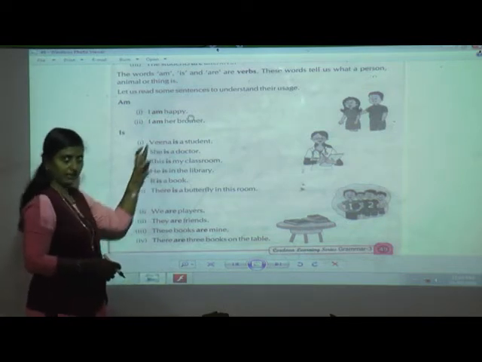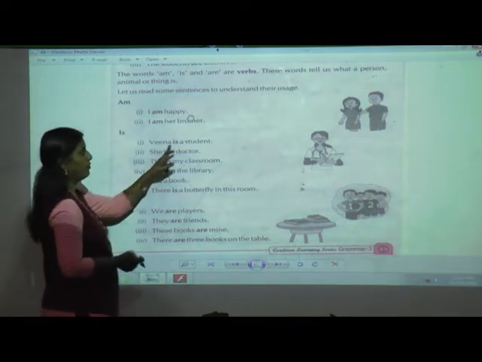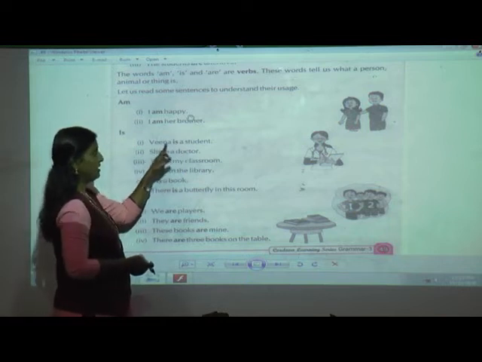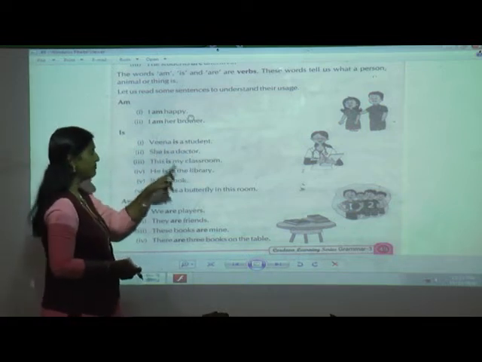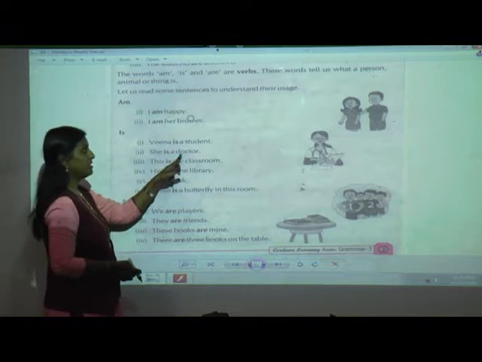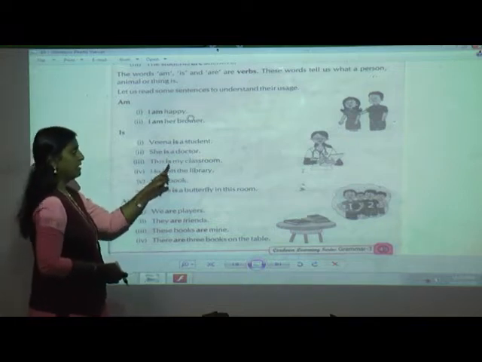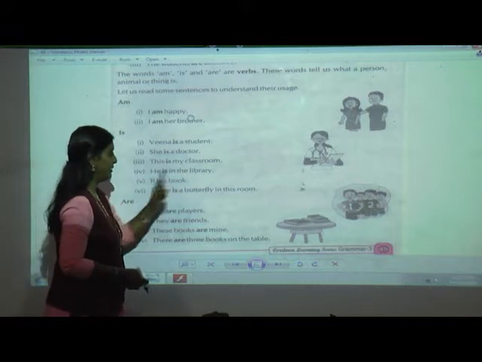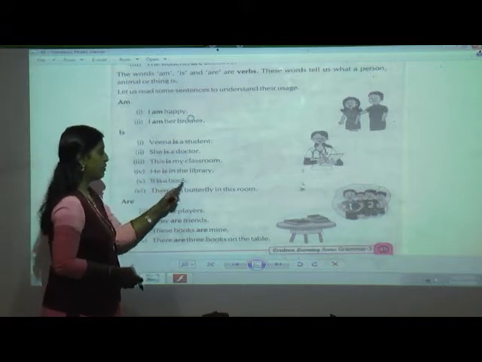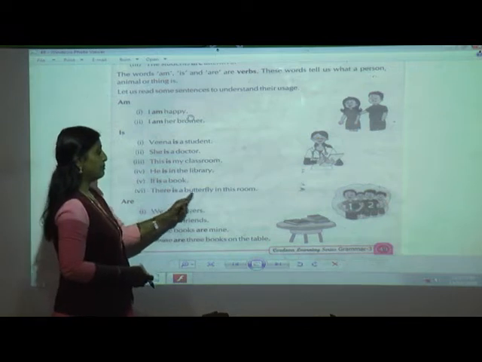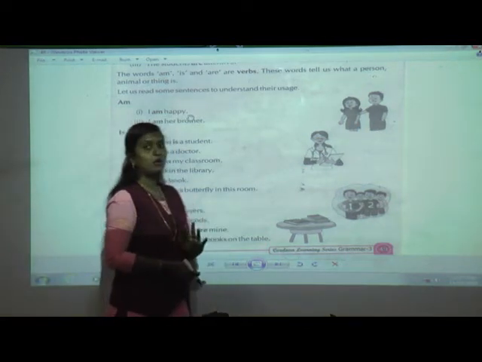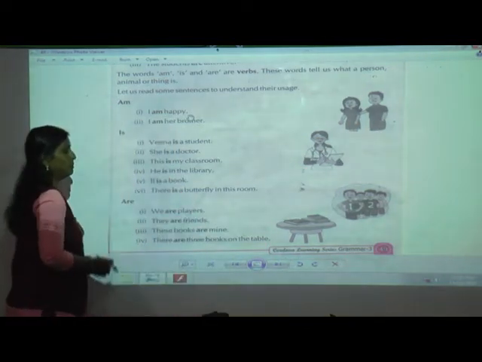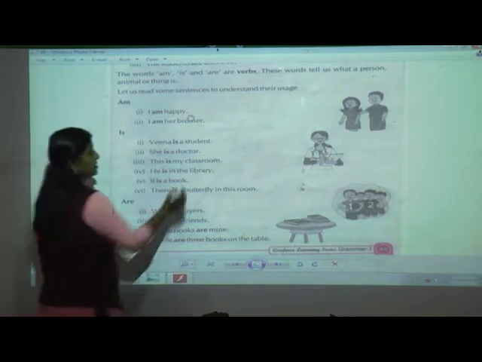Now first we will read the sentence and then I will tell you how we have used this is. Veena is a student. Next, she is a doctor. This is my classroom. He is in the library. It is a book. There is a butterfly in this room. Now, in all these sentences, you will come to know why we have used is.